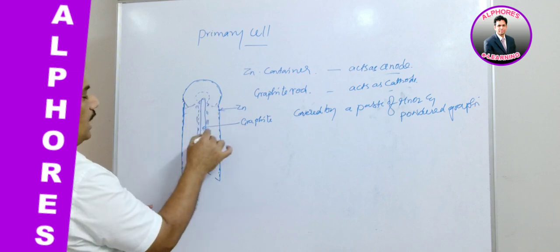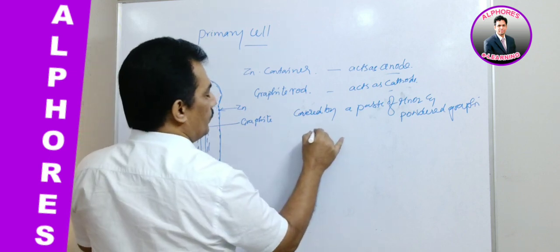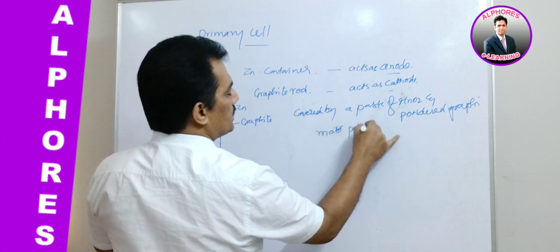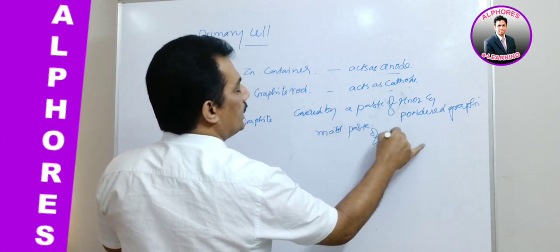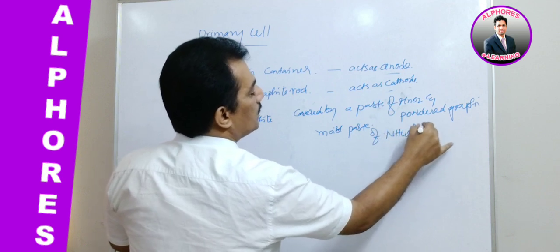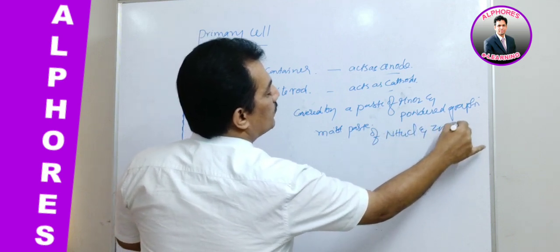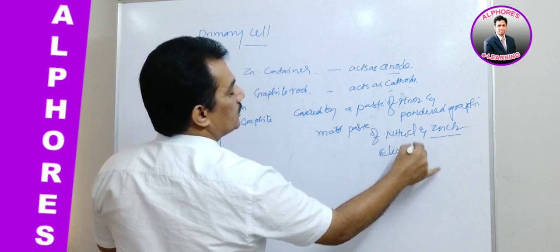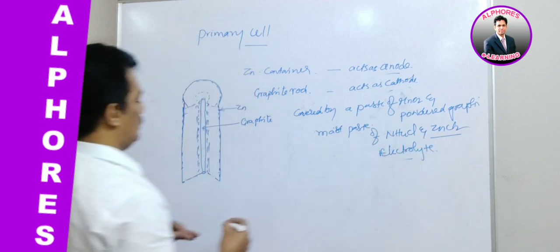And along with this, the moist paste of NH4Cl and ZnCl2 is behaving as electrolyte. It is behaving as electrolyte.